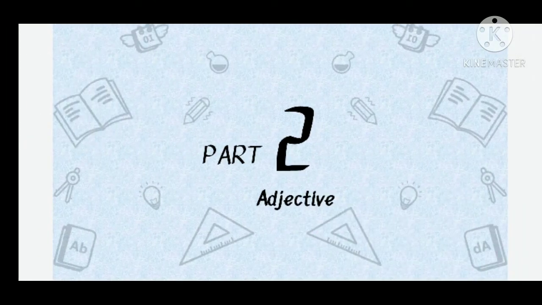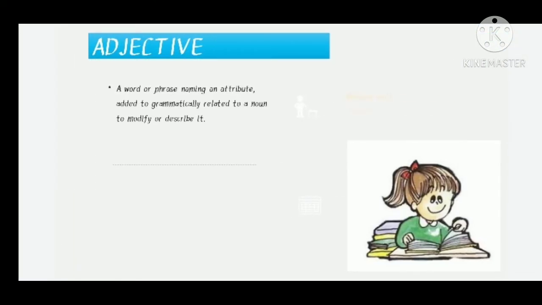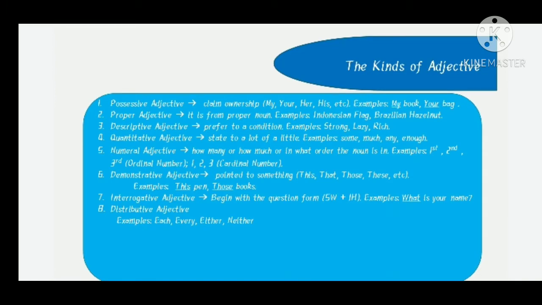Part 2 Adjective. Adjective is a word of praise naming an attribute added to or grammatically related to a noun to modify or describe it. The kinds of adjective. First, possessive adjective is claim ownership, like my book and your bag. And then proper adjective, it is from proper noun, like Indonesian flag and Brazilian hazelnut. And the third is descriptive adjective. It is related to condition, like strong, lazy, and rich.